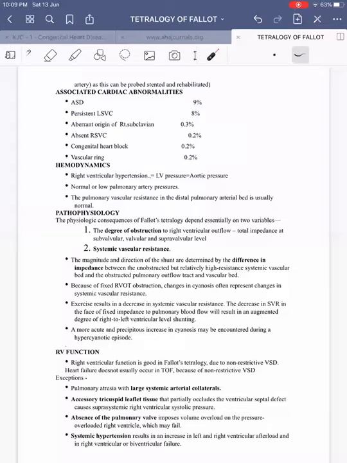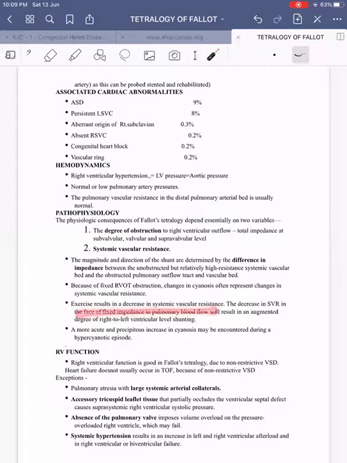Because of fixed RVOT obstruction, changes in cyanosis often represent change in systemic vascular resistance. So the most important determinant is systemic vascular resistance, which determines the pulmonary blood flow, and hence the saturation of blood. Then coming on to exercise, what happens? There will be a drop in systemic vascular resistance.